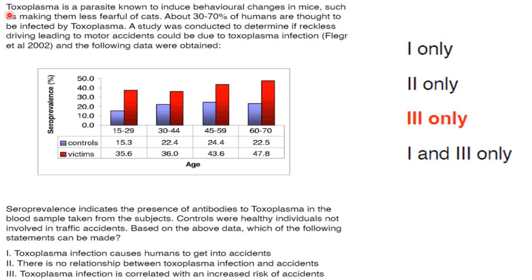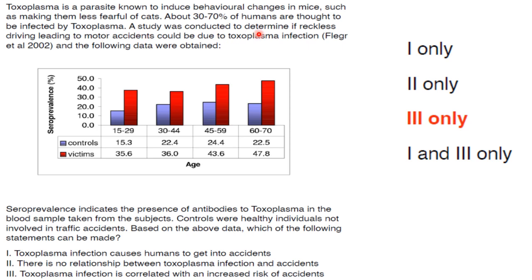Then next one. Toxoplasma is a parasite known to induce behavioral changes in mice, such as making them less fearful of cats. So that is what toxoplasma does. It makes them less fearful. About 30 to 70% of humans are thought to be infected by toxoplasma.